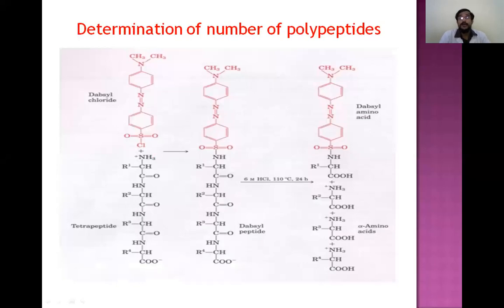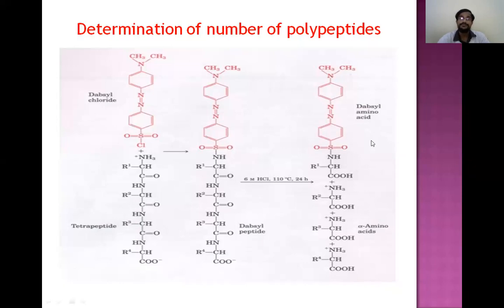And determination of the number of polypeptide chains is done by adding dansyl chloride. Dansyl chloride will combine with the terminal amino acid, and after that we add HCl and heat it. Then the dansyl chloride will be separated from the amino acid as a dansyl amino acid.